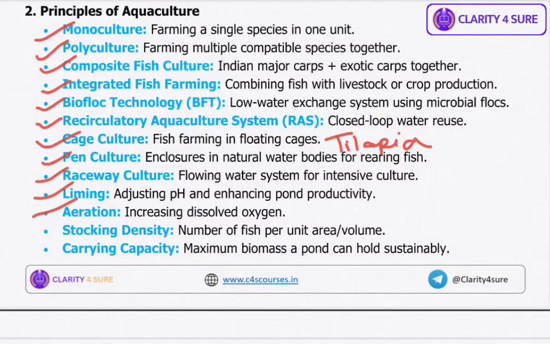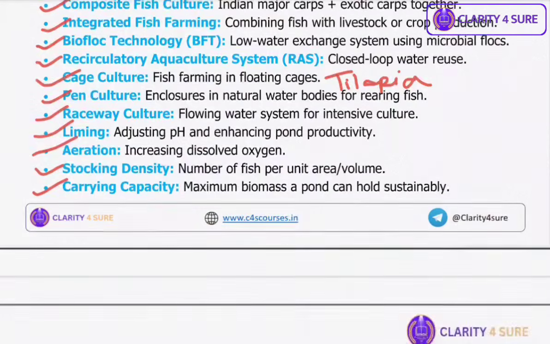Stocking density, the number of fish per unit area or volume, that is the stocking density. It must be optimized to prevent stress and ensure growth. Then we have carrying capacity, the maximum fish biomass a pond can support without harming water quality or growth rates. Okay. Next we will go to fish seed.